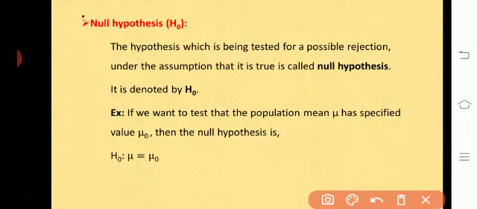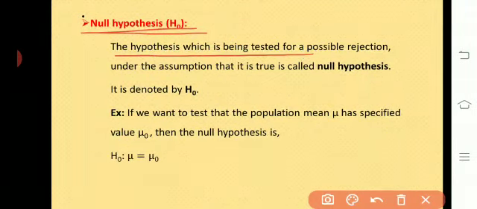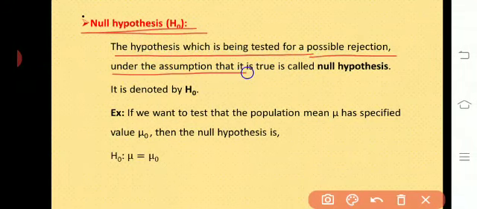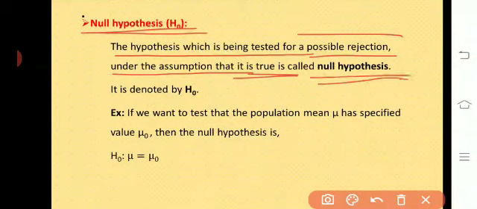The next definition is null hypothesis. The hypothesis which is being tested for a possible rejection under the assumption that it is true. It means we are going to assume that the hypothesis is true, but we are going to test for its rejection, then it is called the null hypothesis, and it is denoted by H naught.